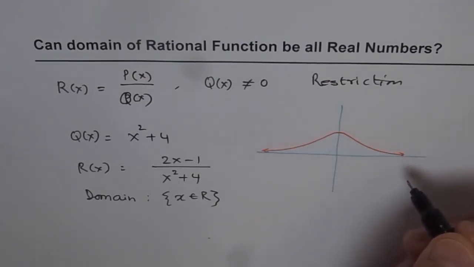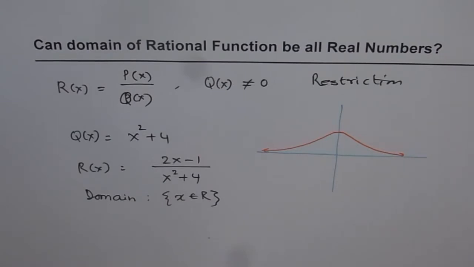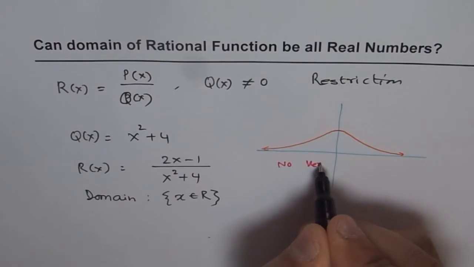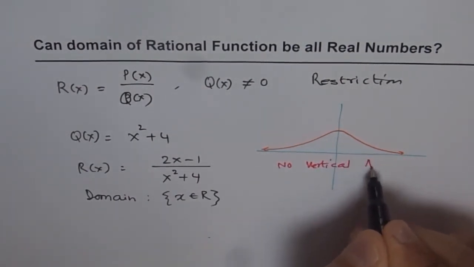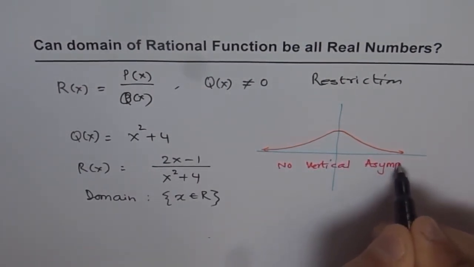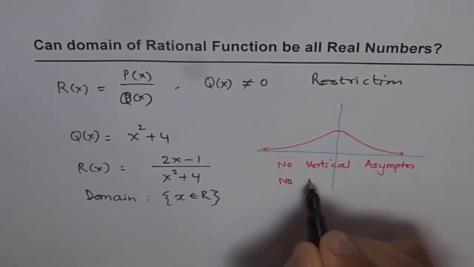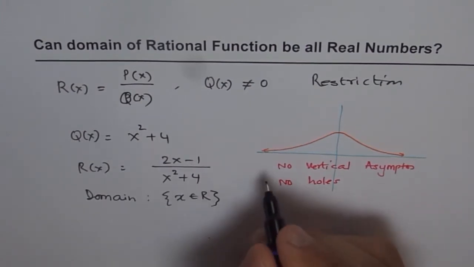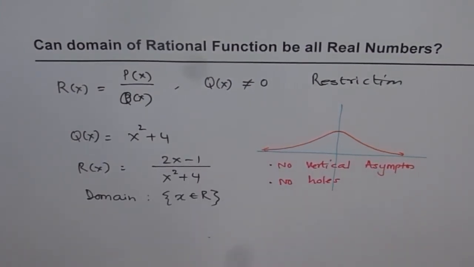So there are cases where we have a rational function and it may not have any restriction. That means no vertical asymptotes, right? And no holes, right? So these are the two restrictions which could be possible on rational functions. So we can have examples where we will have no vertical asymptotes and no holes.